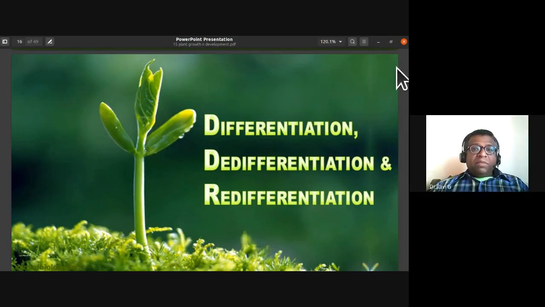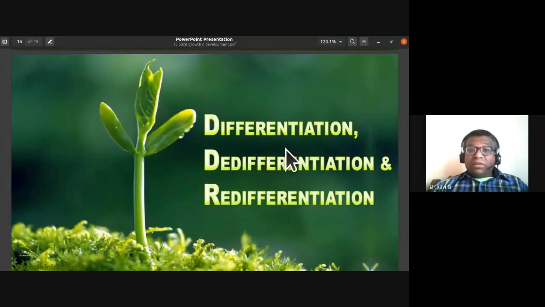Okay, dear students, today we'll be starting with this topic of differentiation, de-differentiation, and redifferentiation. This is a part of plant growth and development. In the last class, we had discussed the definition of growth.